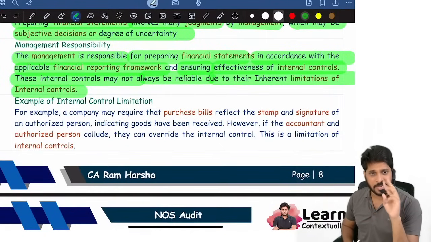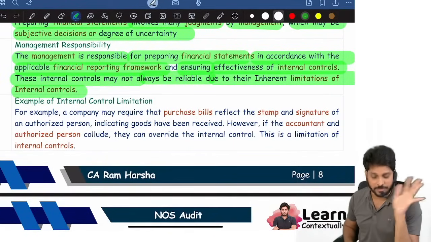That's it. I already told at the beginning. Okay, today we will be covering 4 topics: nature, objective and scope of audit, ethics and terms of engagement, bank audit, documentation. These topics will be covered in this particular revision now.